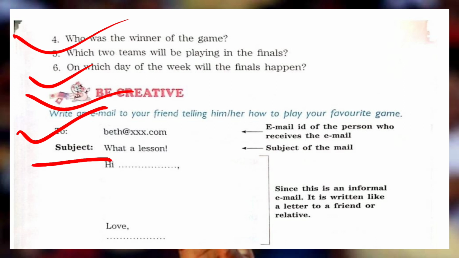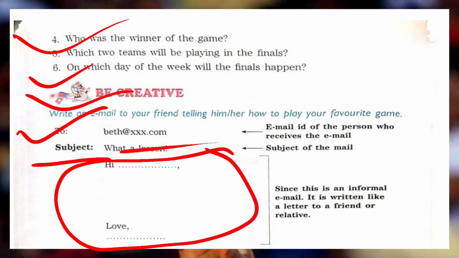So here you have to write down what your subject is. For example, if you are inviting them to a birthday party, or giving any kind of notice, you have to write down the topic here. And then in this area, hi, this is Kunal, anyone, if you are writing here, you have to write down the matter, right? You have to write down all the matter, because if you are writing to your friend, it's going to be an informal email.